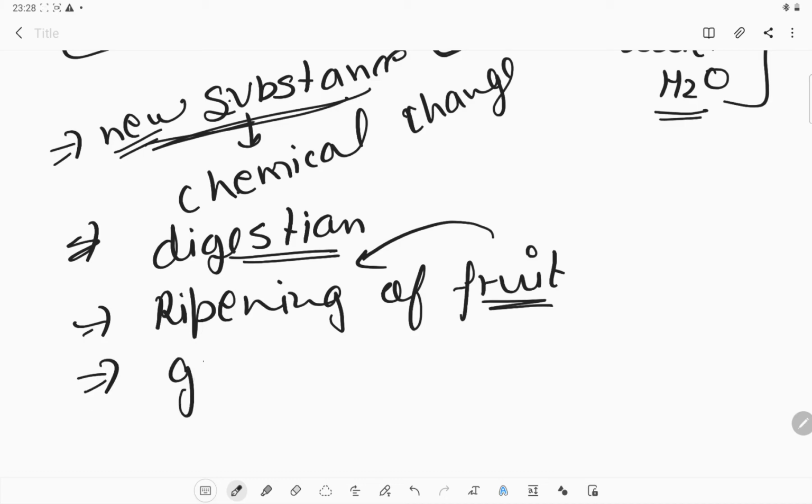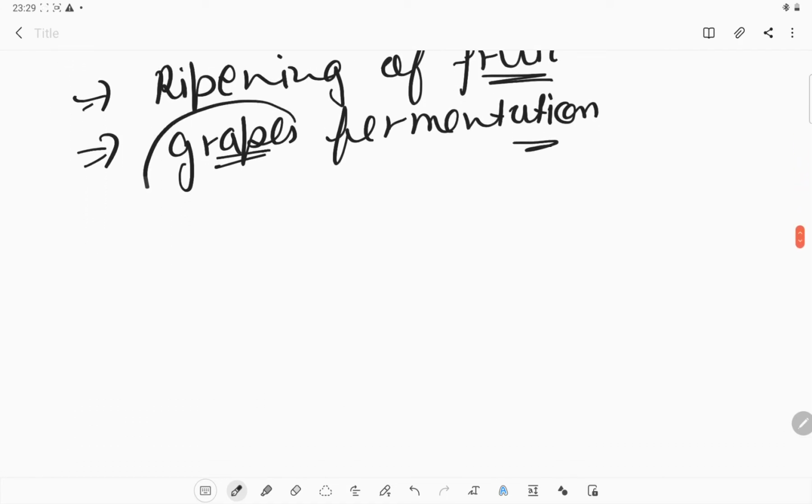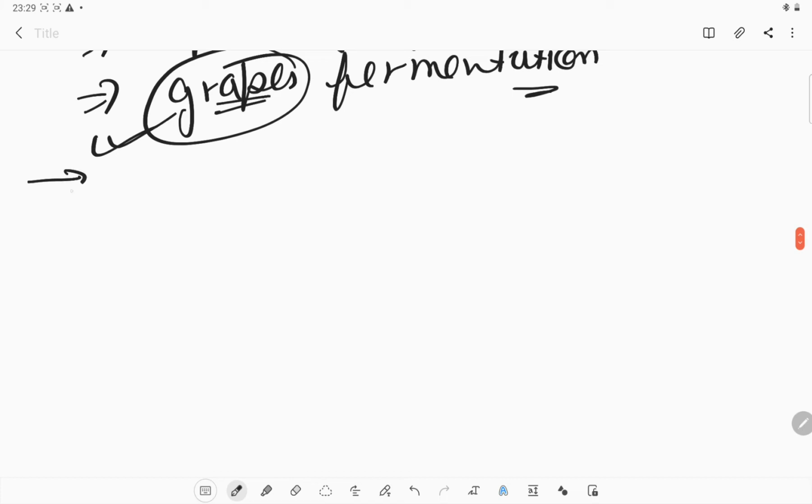Or we can say that grape fermentation is also a chemical change. After the fermentation, the grapes will convert into wine or some other alcohol, which is a new substance compared to the grapes. So if a new substance is forming, that means it is a chemical change. Sometimes we still get confused about which are the chemical changes. So if you see any of these properties in a reaction, you can say directly that it is a chemical change.